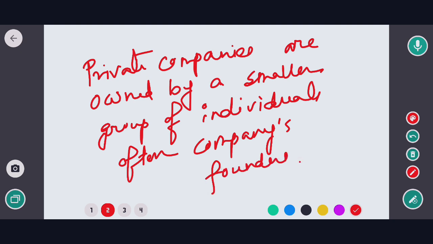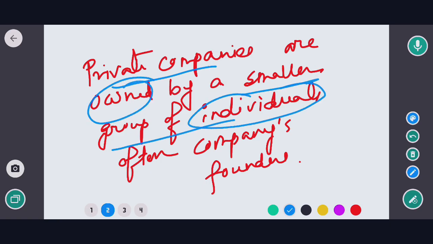Okay, so that means private companies are owned by a smaller group of individuals. Okay, and often companies founders. But on the other hand public company में हम लोग ने क्या देखा? public companies are owned by a diverse group of shareholders. Okay, public company में क्या होता है? It is owned by a diverse. So this is the difference between the private company and a public company.